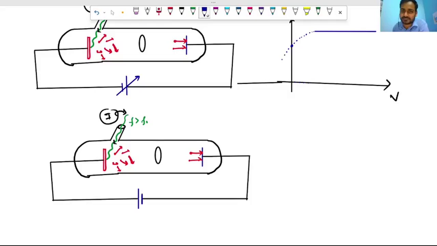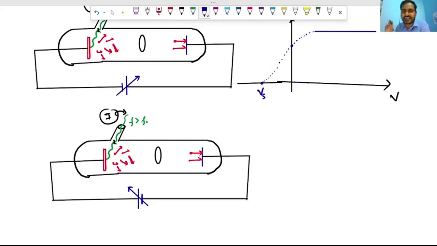This is obvious. We keep increasing the potential in the opposite direction. What happens? The current comes to zero like this, and we call this particular potential the stopping potential.